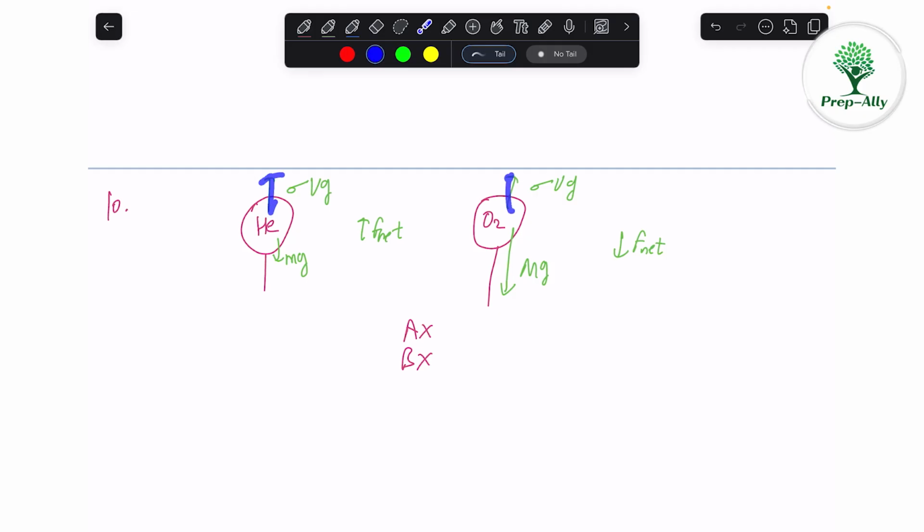No, the upward force is same for both. Upward force is sigma Vg, the buoyant force. It is same. So C is also not correct.